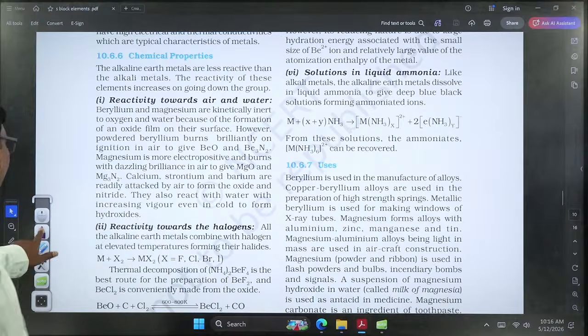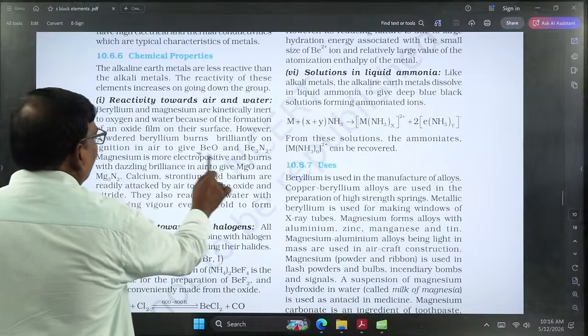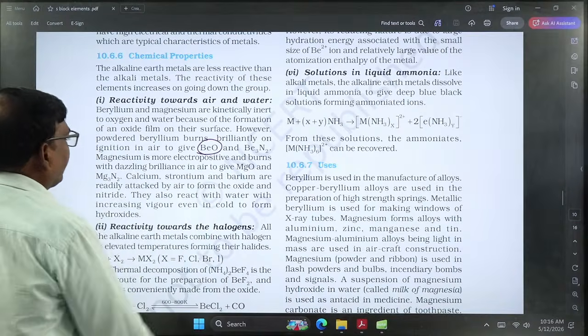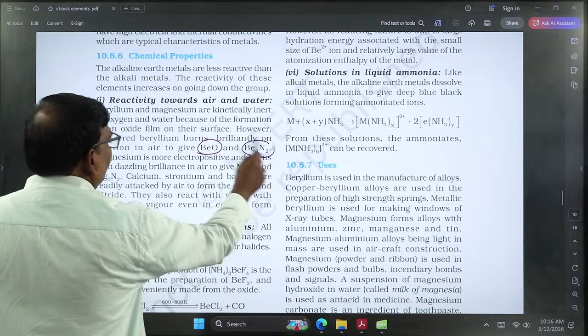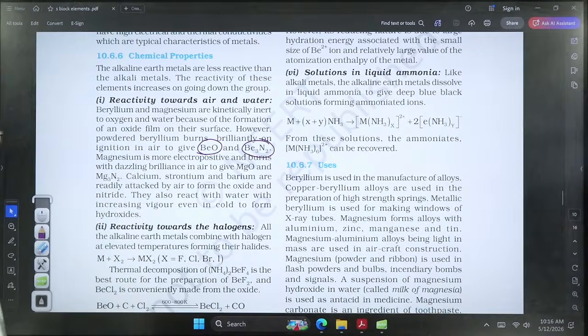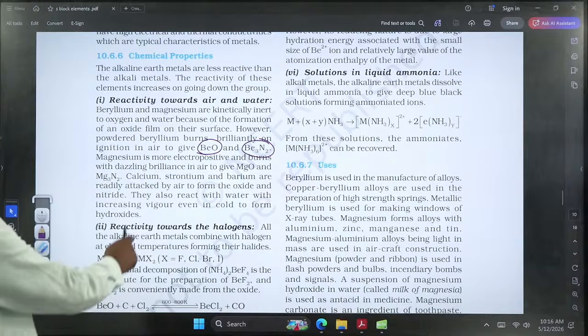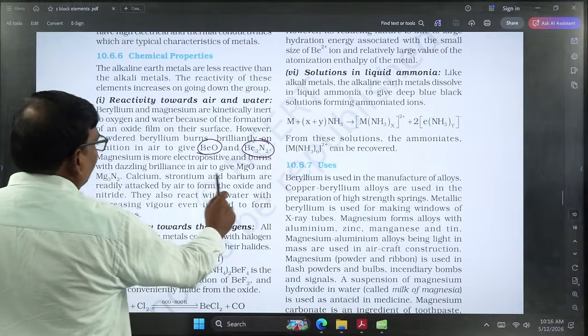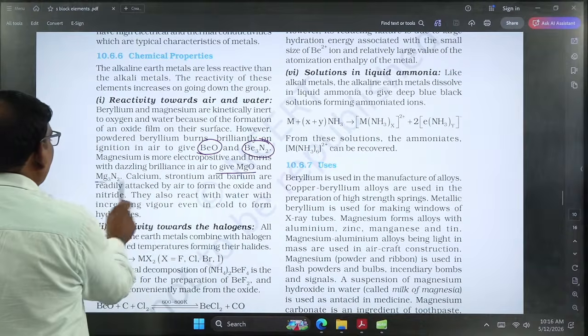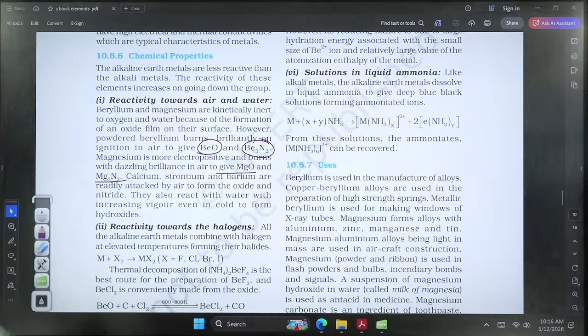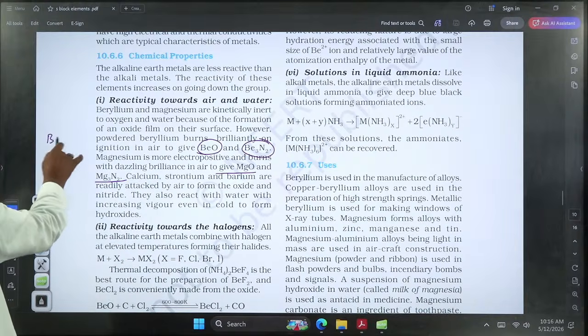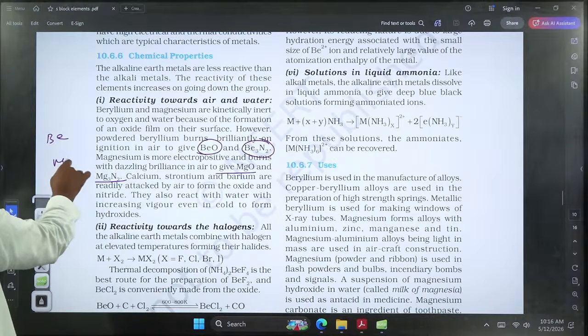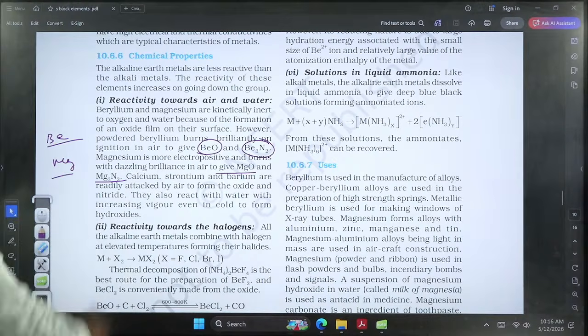With atmospheric air, beryllium forms beryllium oxide, which is amphoteric in nature, and along with nitrogen forms beryllium nitride. Magnesium is more electropositive and burns with a dazzling brilliance in air to give magnesium oxide and magnesium nitride. So only these two elements, beryllium and magnesium, react with atmospheric air to produce oxides and nitrides.